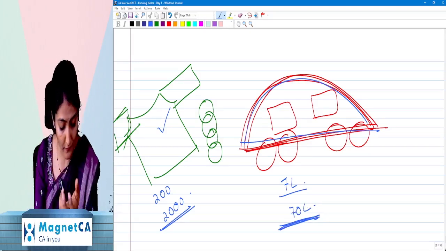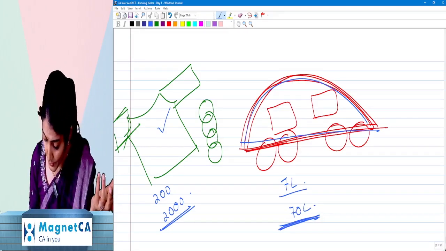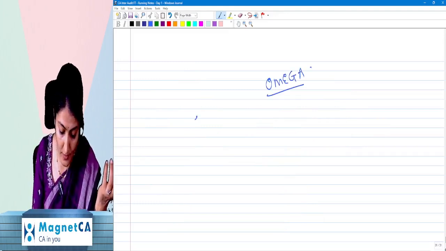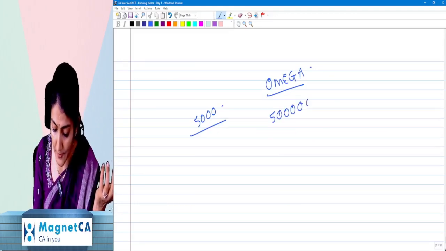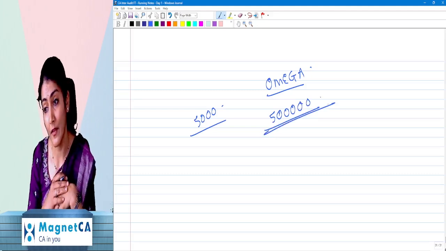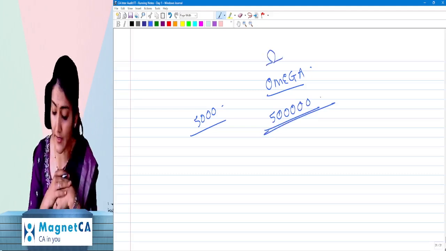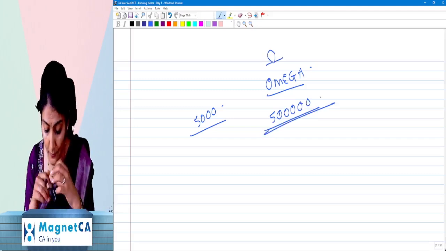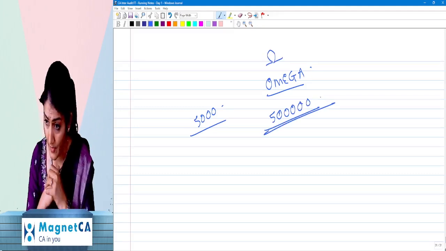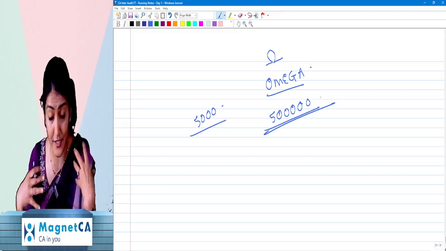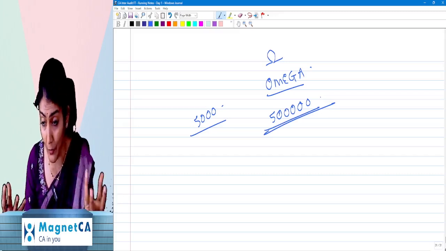You understand? Say you're wearing a watch, and if on that watch just the Omega is written, say normally the watch is 5,000, but just because the Omega is written, the same watch becomes 5 lakh. That Omega logo, something like that. So obviously, it changes the value, it changes the credibility.